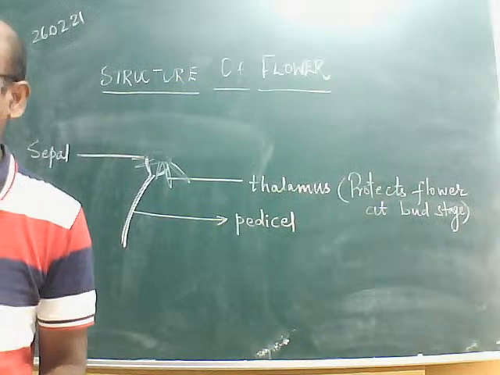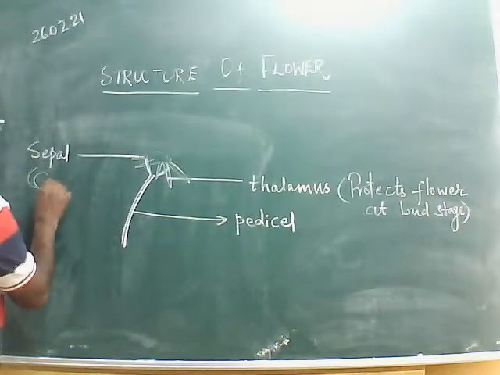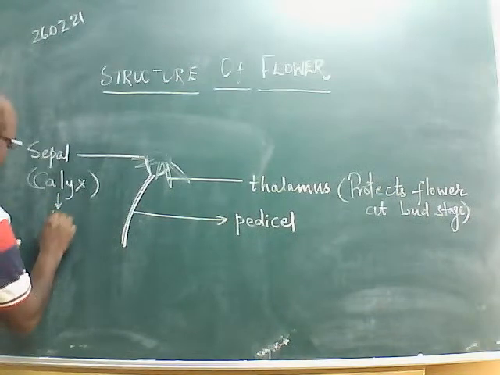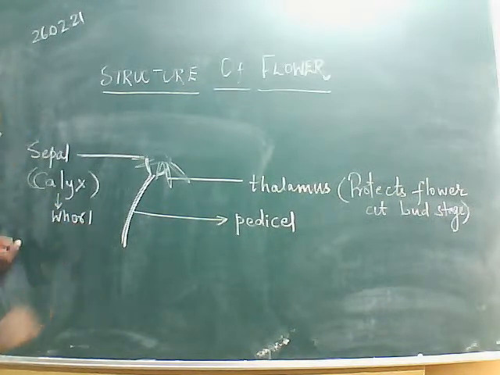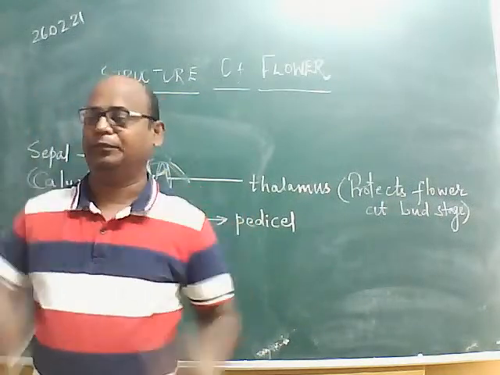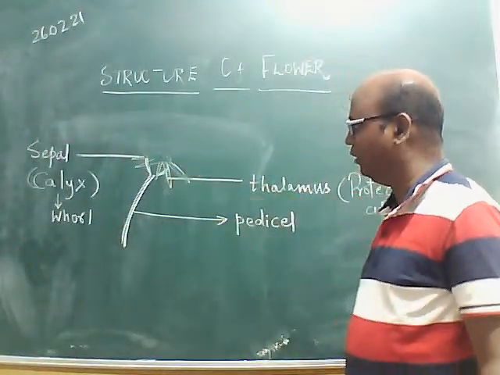Yes, I expect an answer from you. Nobody has given an answer till now. Yes, Elias has given the very correct answer. It is calyx. This is the whorl of the flower I have already told you about, where the members are arranged in a ring-like circle. So this is the calyx, which is the first whorl of the flower.